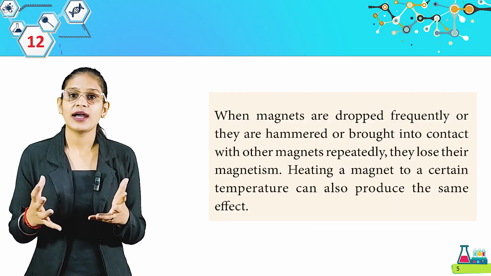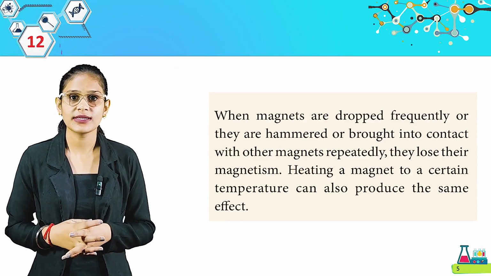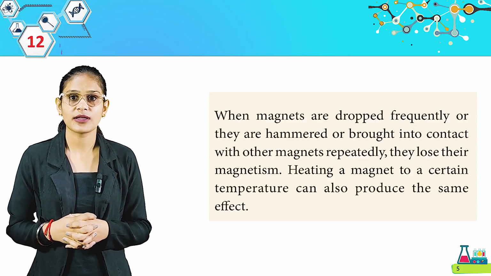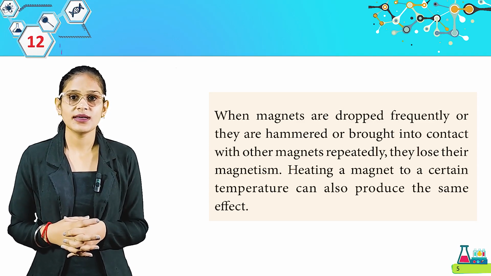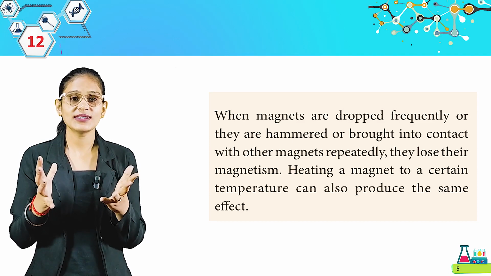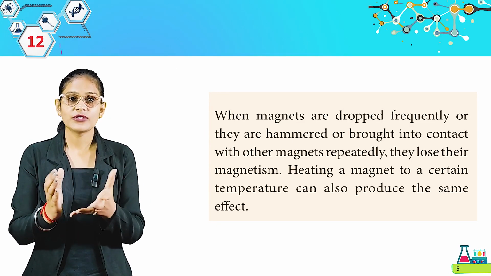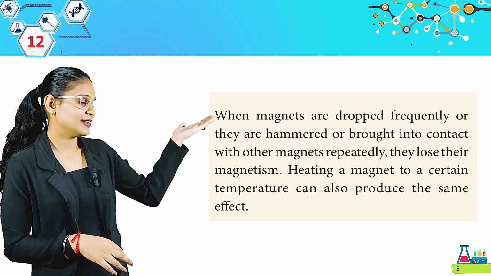When magnets are dropped frequently or they are hammered or brought into contact with other magnets repeatedly, they lose their magnetism. Heating a magnet to a certain temperature can also produce the same effect. So students, what we learn in this chapter about the magnets, now we will discuss it in a nutshell.